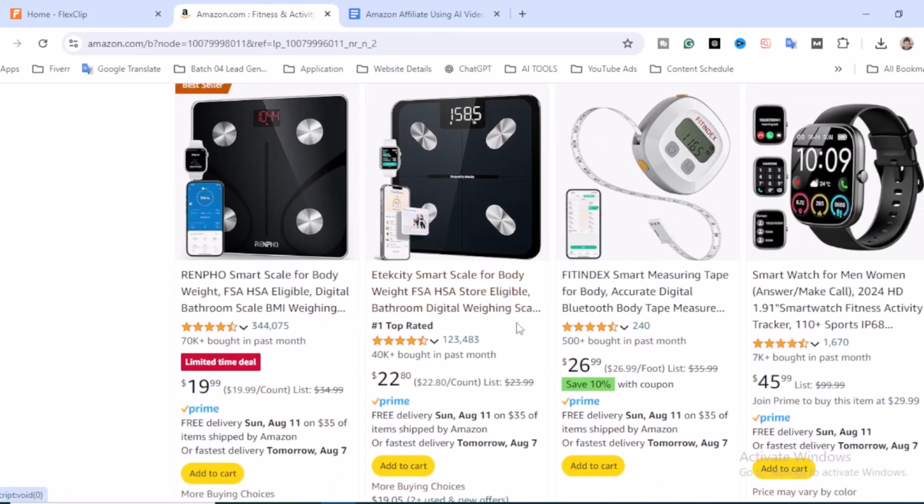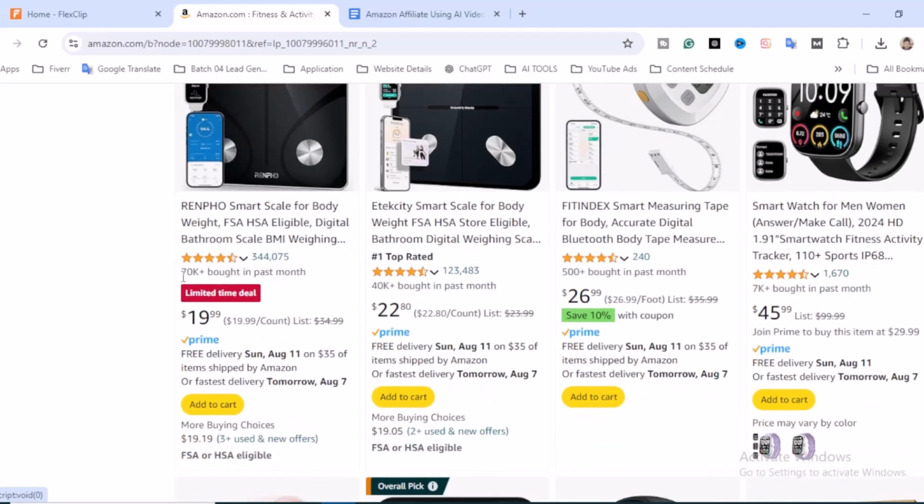This is really amazing, guys. You will find their reviews, also their sales. Like in the past month, it bought 70K. That's a huge number, and the price is very good. So it's time to open the product.